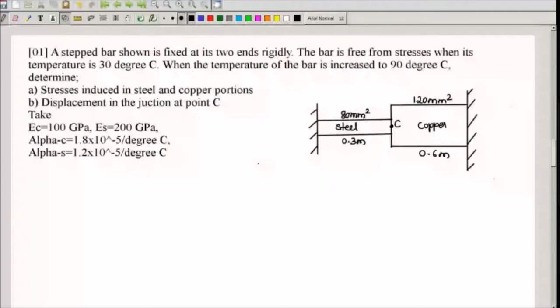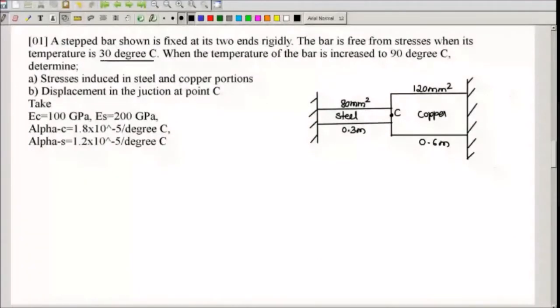Clearly, it's a series arrangement. 30 degrees Celsius, that is the initial temperature. Final temperature is 90 degrees Celsius. So delta T is the change in temperature, which is 90 minus 30, 60 degrees Celsius. Then for equilibrium, force induced in steel should be equal to force induced in copper.